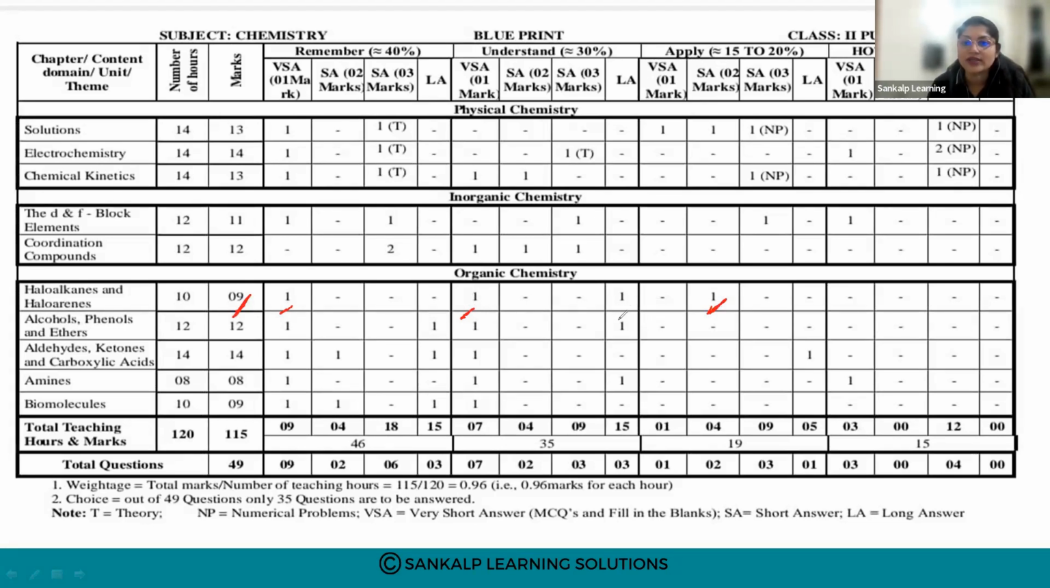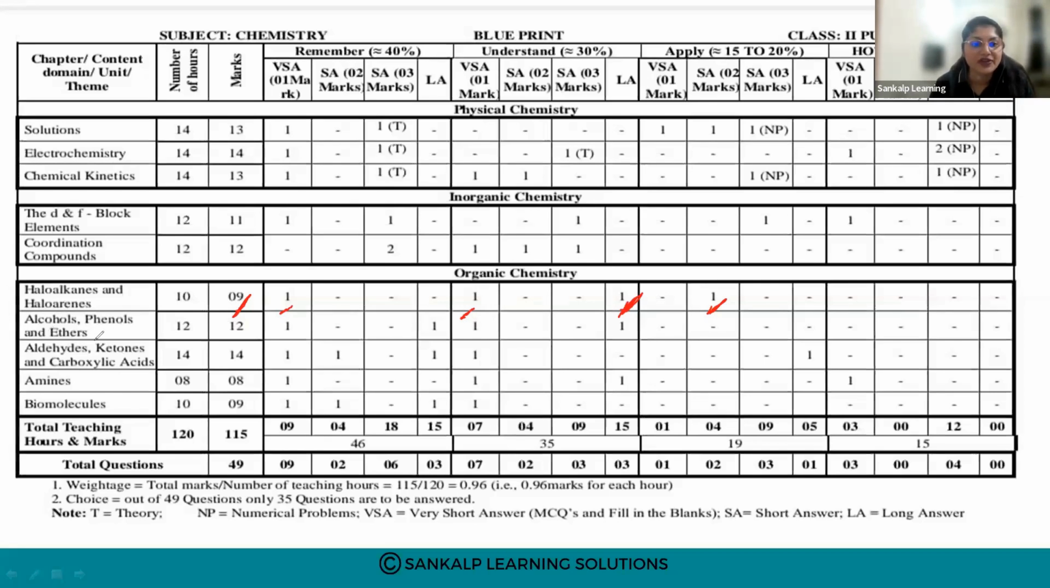a long answer, that is for 5 marks. 1 question is asked. So the part E section, as you remember, we have seen in the blueprint. The 5 marks question is not directly asked for 5 marks. It will be divided as 3 plus 2.